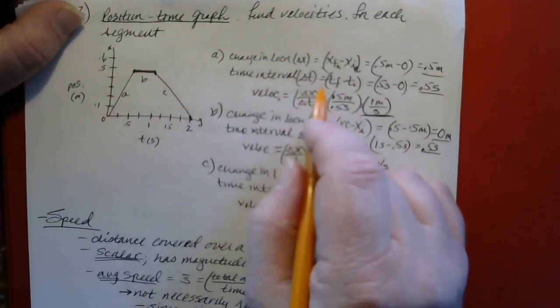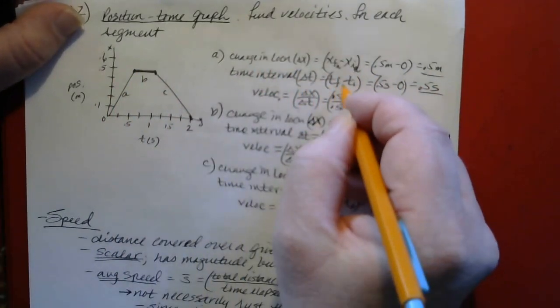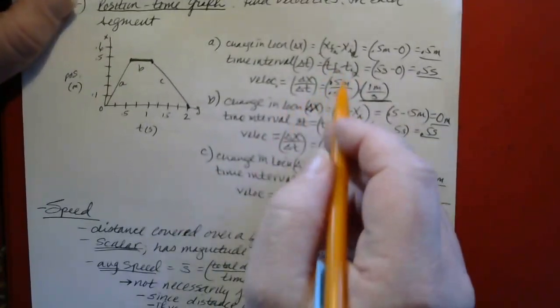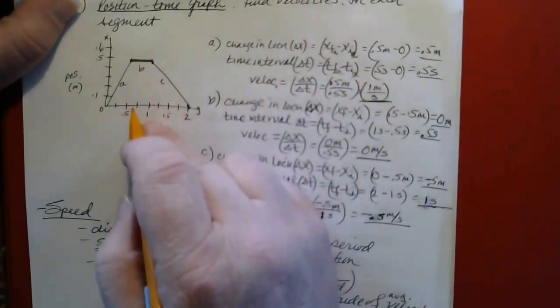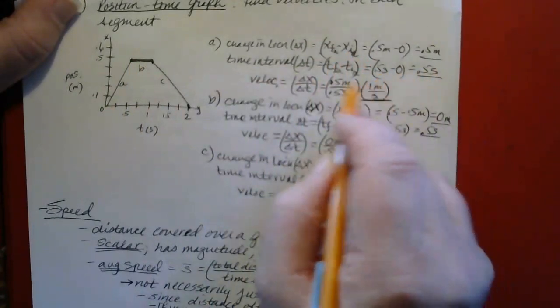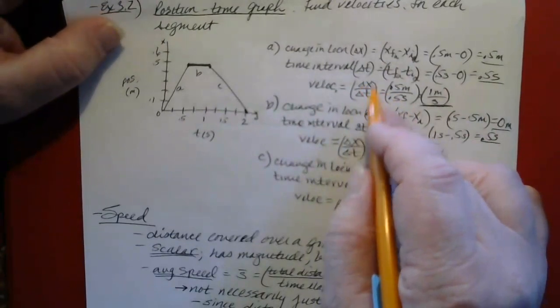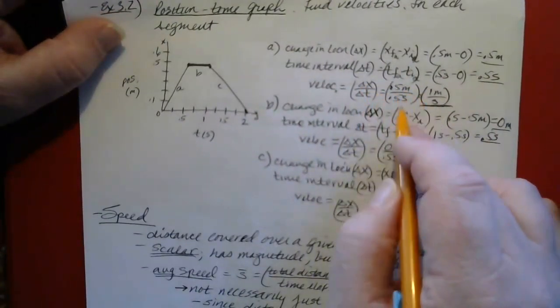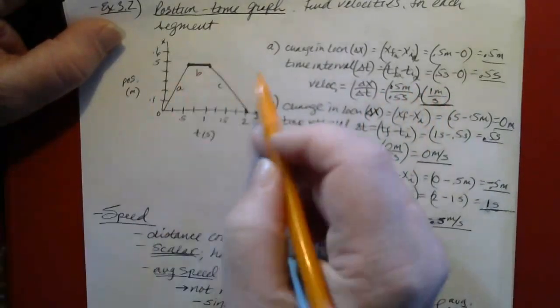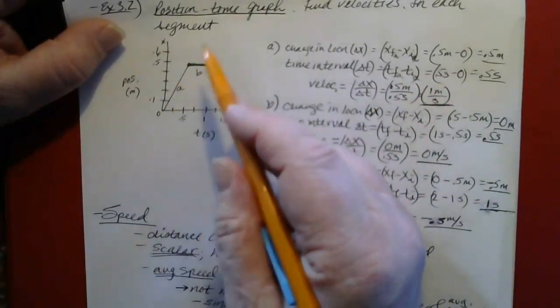The time interval is, again, the final time for segment A minus the initial time for segment A. The final time for segment A is 0.5 seconds. The initial time was 0 seconds. So that's also 0.5, but it's seconds because it's time. And so the velocity would be delta x over delta t, which is 0.5 over 0.5, which would be 1 meter per second. So that's the velocity for segment A.